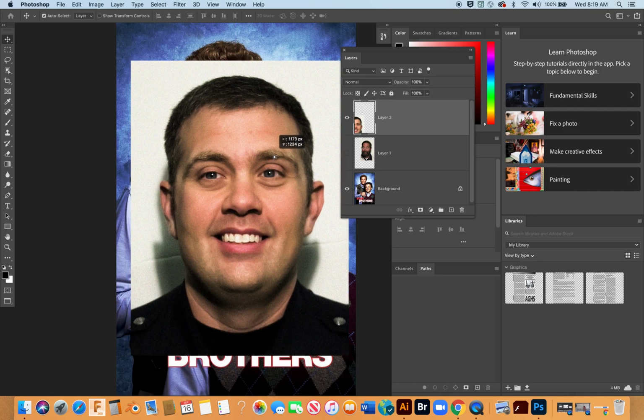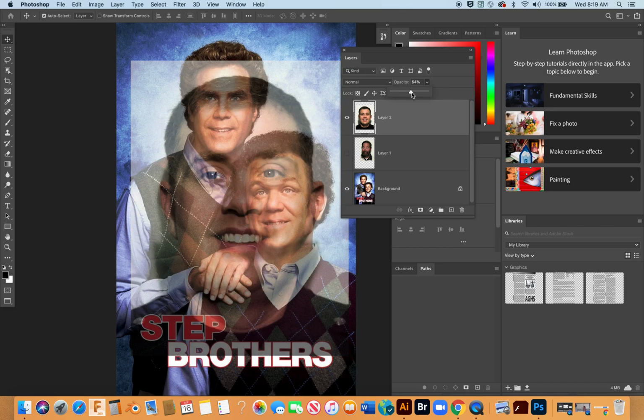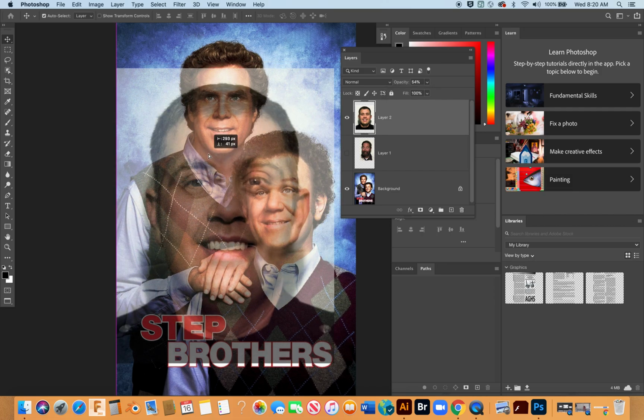He's obviously too big. So first thing I'm going to do, I'm going to resize him. But I want to make sure I resize him correctly. So I'm going to come over to his layer, and from within the layers palette, I'm going to reduce the opacity of his image so that I can see through him to the background image. Because again, my goal is to scale his face accurately to drop on top of Will Ferrell's.